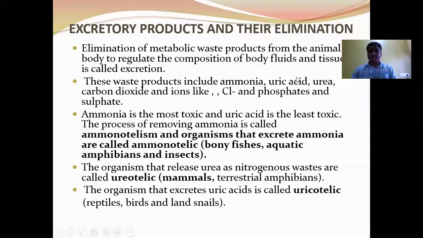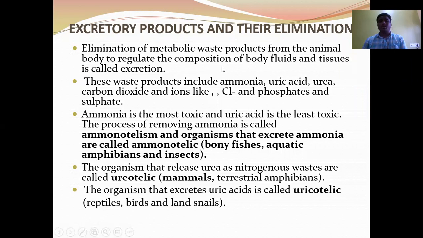Good morning, students. In this particular session, I'm going to discuss excretory products and their elimination. Elimination of metabolic waste products from the animal body to regulate the composition of body fluids and tissue is called excretion. These waste products include ammonia, uric acid, urea, carbon dioxide, and ions in excess form like chloride ions, phosphates, and sulfates.